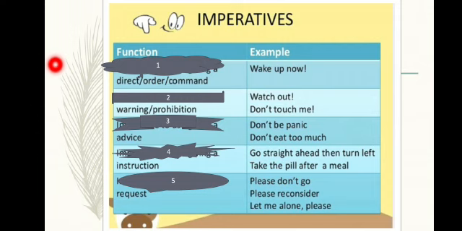If I'm saying something, I'm talking to somebody. So, you is the implied subject there. No need to say, you wait there, you don't go there. No need to say the subject. That is omitted. So the imperative sentence mostly doesn't have a subject. It's understood.